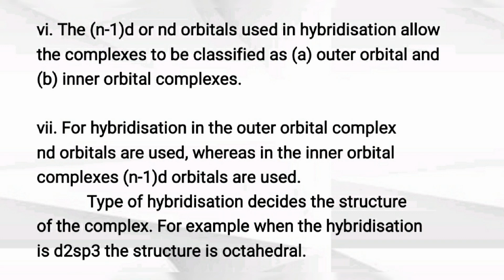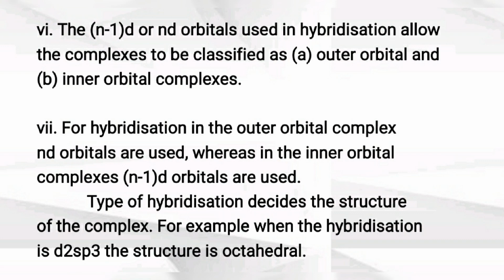When (n-1)d orbitals are used, we get inner orbital complexes, and when nd orbitals are used, we get outer orbital complexes. So these points are useful to understand the hybridization and the bonding between metal and ligand in a coordination compound.